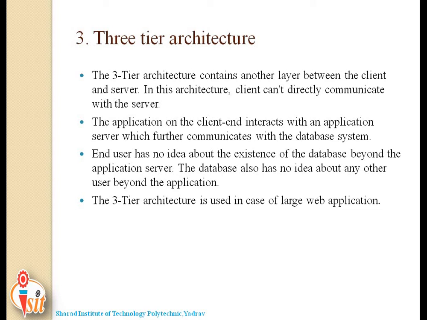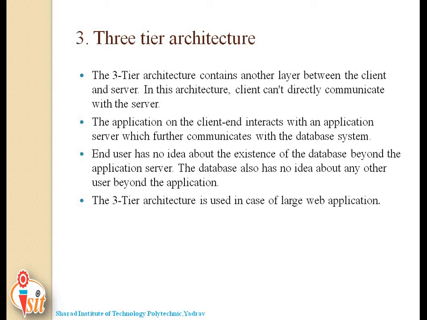The second one is two-tier architecture, a database architecture where the presentation layer runs on a client and data is stored on a server. And the last type of architecture, that is three-tier architecture, consists of the presentation layer, that is it includes PC, tablet, mobile, the application layer which is called a server, and the database server. This is all about the summary of these three types of architectures.